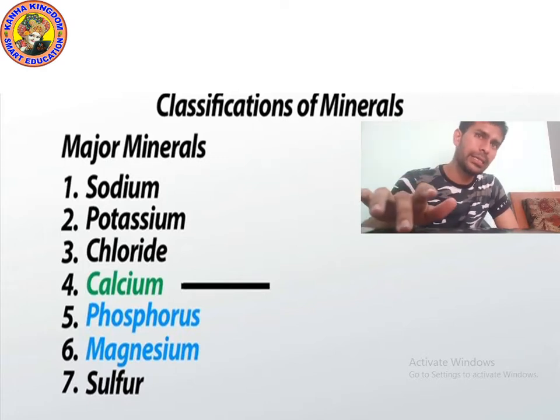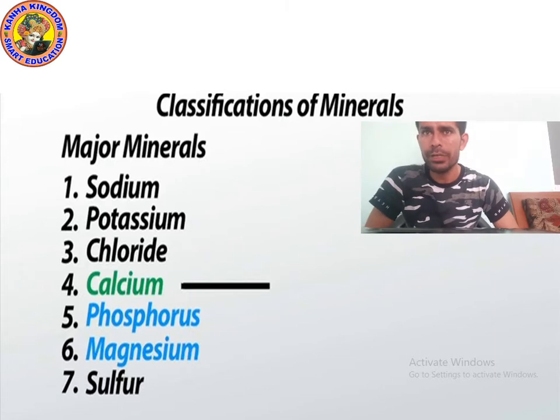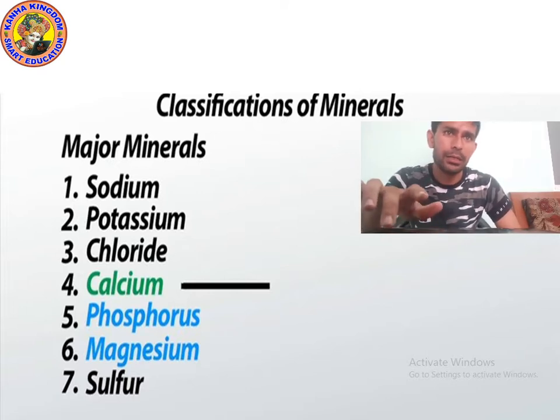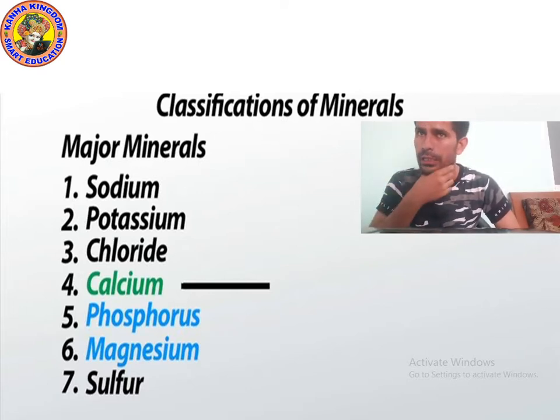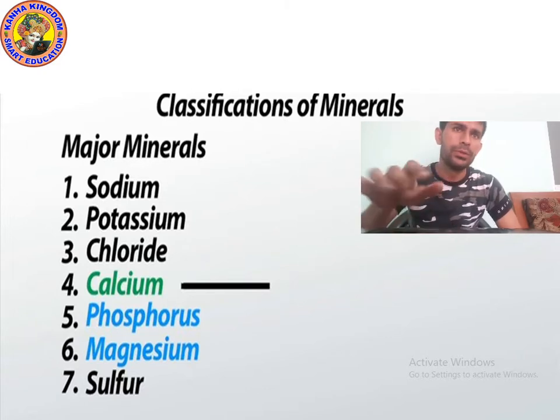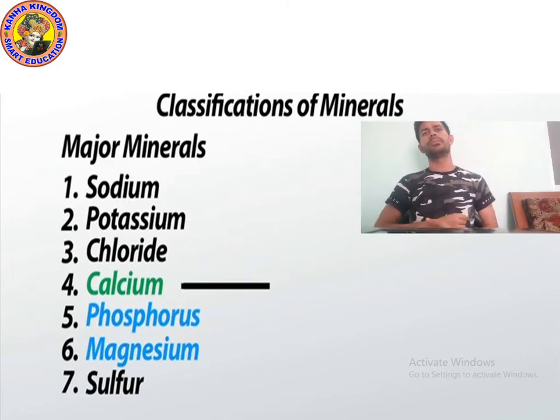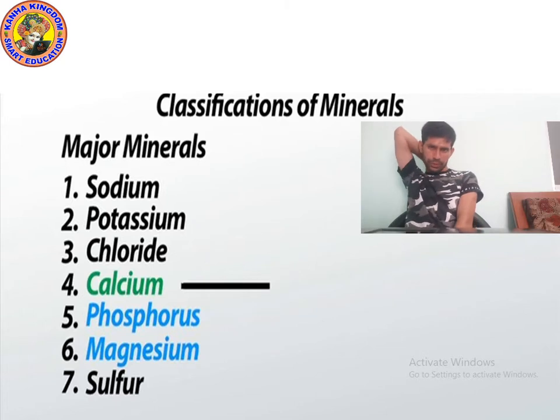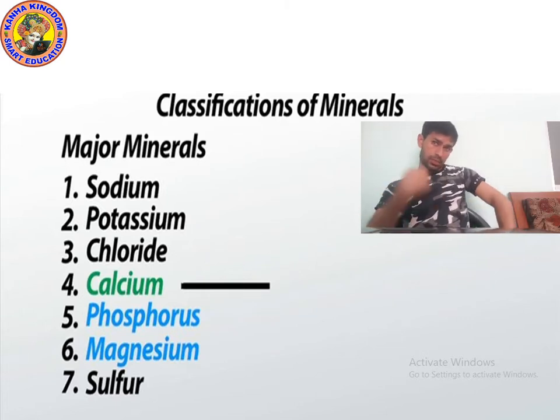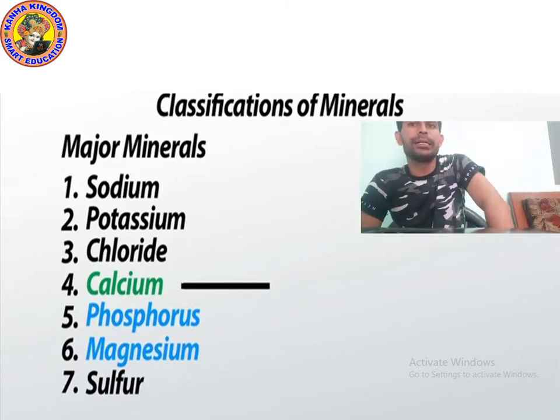So, as you can see, I have written the names of seven important minerals. These are the major minerals. First mineral name is sodium. Second is potassium.